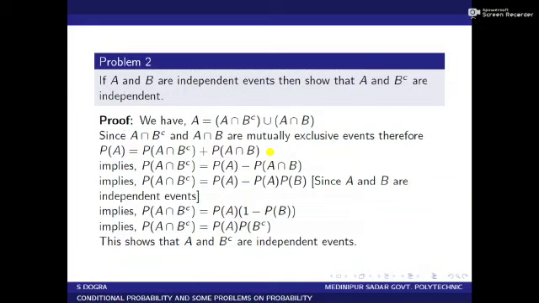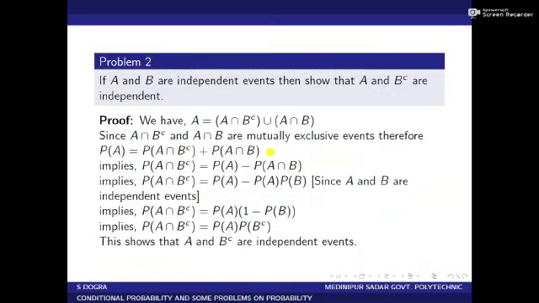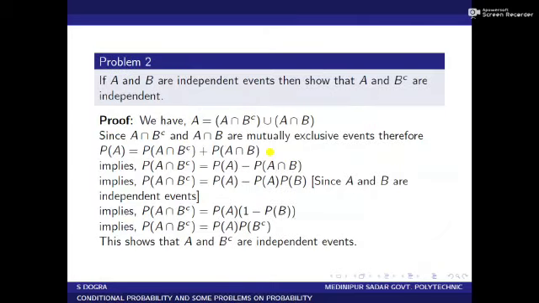Now I come to problem 2. If A and B are independent events, then we have to show A and B complement are independent. We have from Venn diagram, A equal to A intersection B complement union A intersection B. That is, we can write A equal to A intersection B complement union A intersection B.